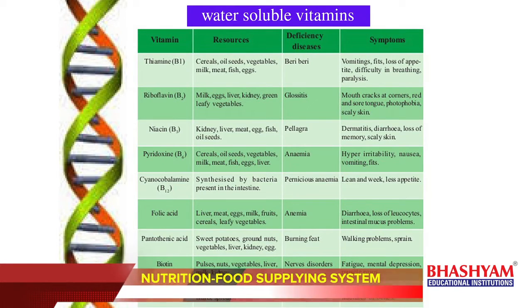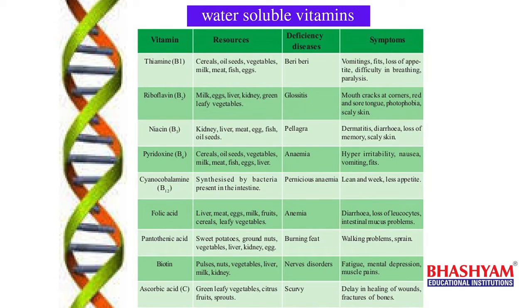And coming to the food sources from which we get this vitamin: cereals, oil seeds like groundnuts and sunflower seeds, and vegetables, milk, meat, fish, and eggs are the different sources to get the B1 or thiamine vitamin.